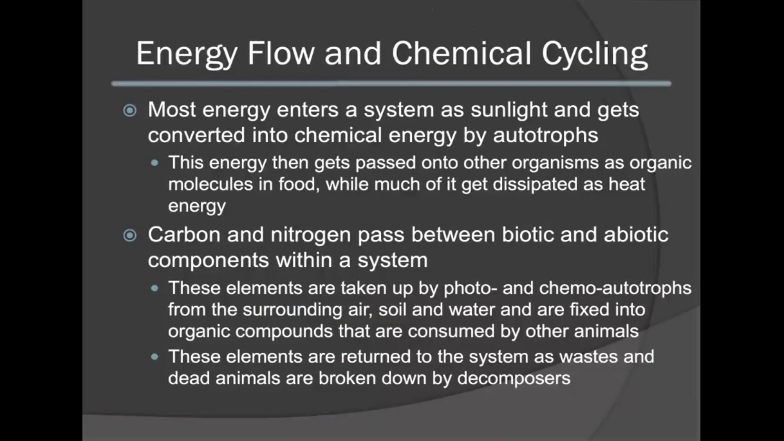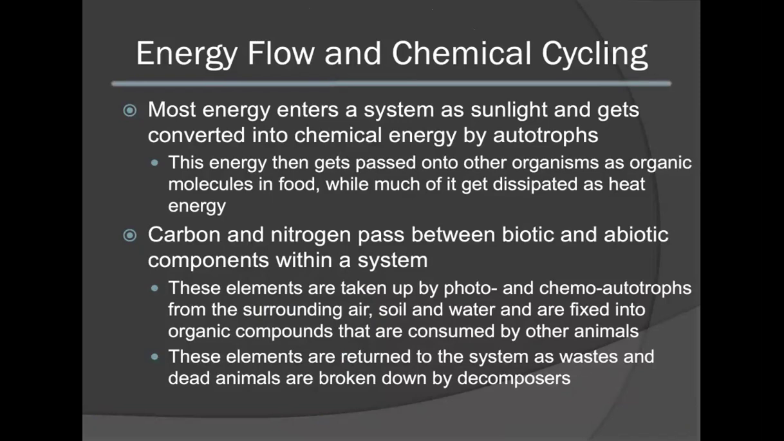Most of the energy that enters into a system will enter in as sunlight, where it will then get converted into chemical energy through the activity of autotrophs. This energy will then get passed on to other organisms in the form of organic molecules. However, much of this energy will get dissipated off as heat energy through metabolic processes.